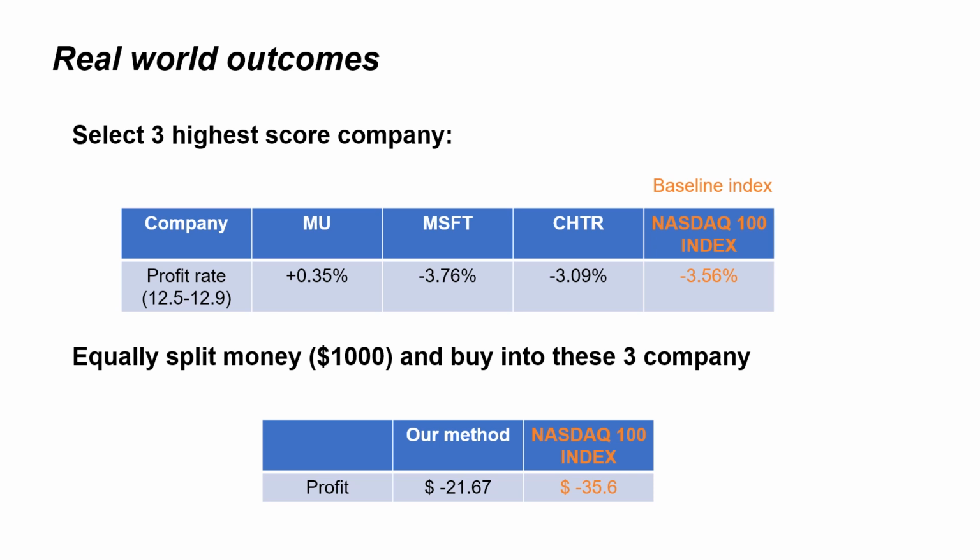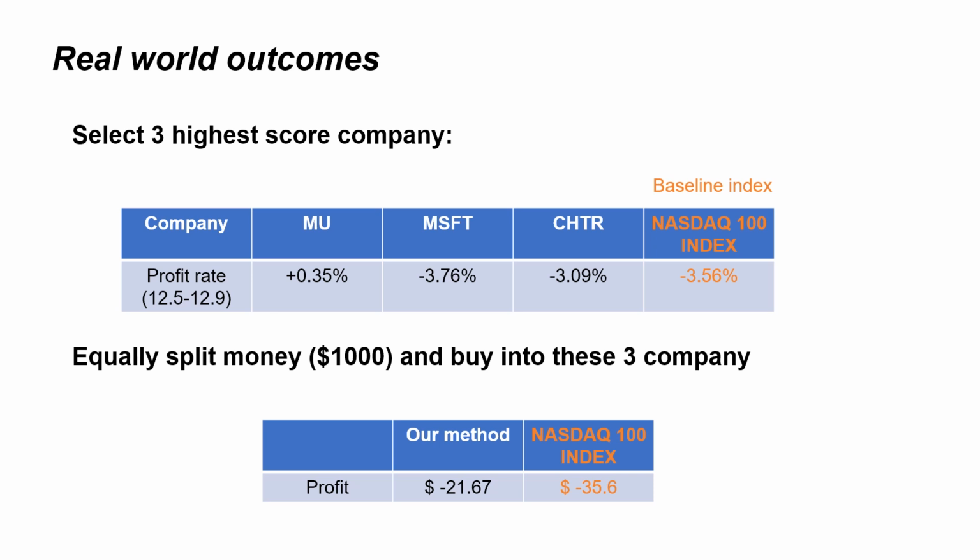We also evaluate the real-world outcomes. We select the three highest score companies. They are MU, Microsoft, and CHTR. And we compare the profit rate of last week of these three companies with the NASDAQ 100 index, which is our baseline. We found that except for Microsoft, which is slightly lower than the NASDAQ index, the other two companies have a higher profit rate than the index.